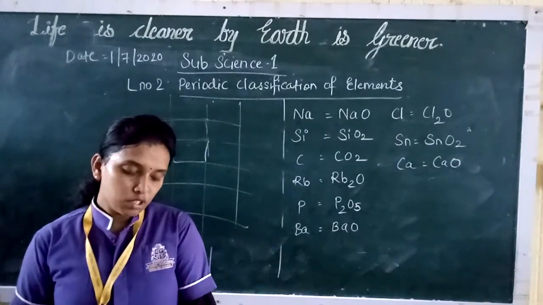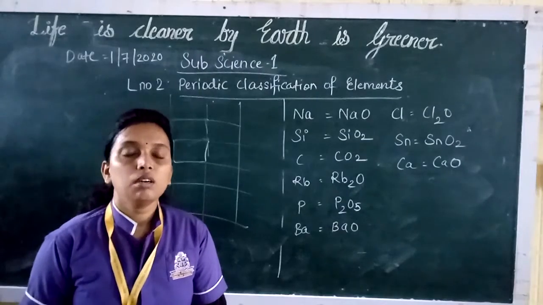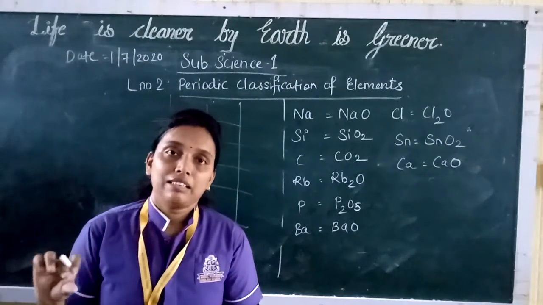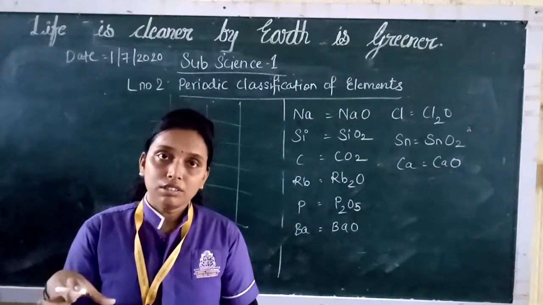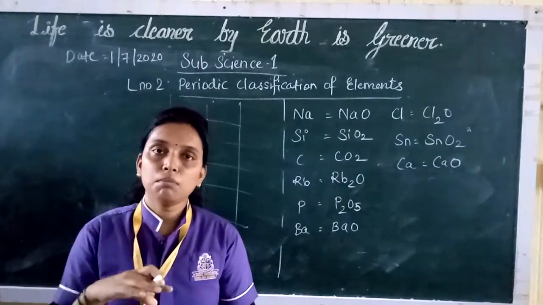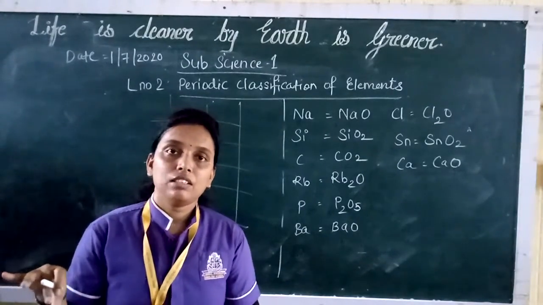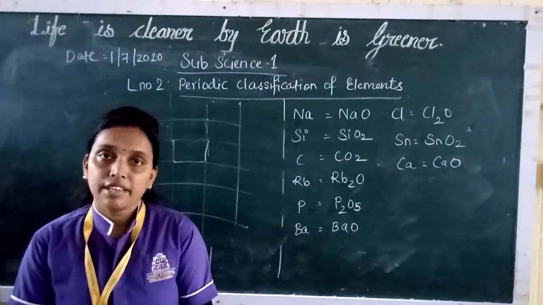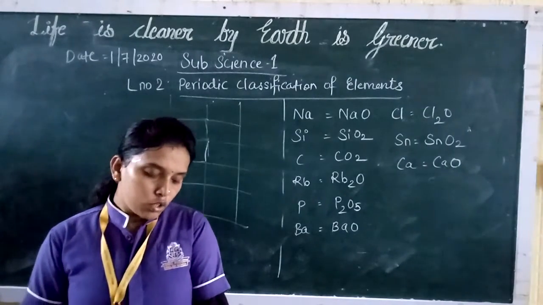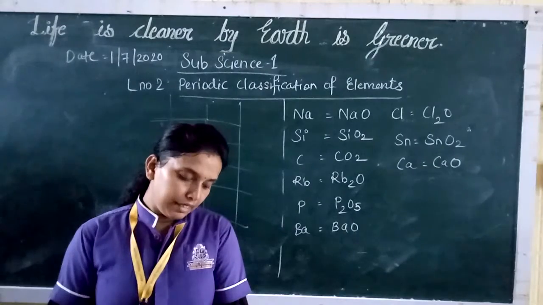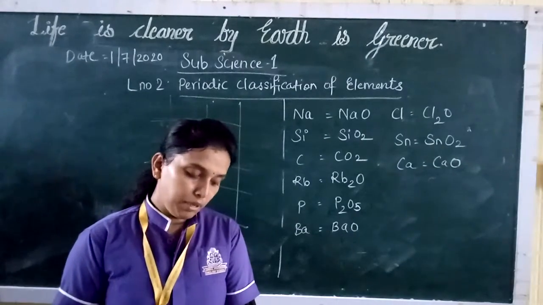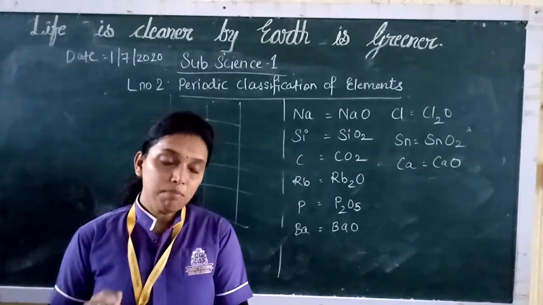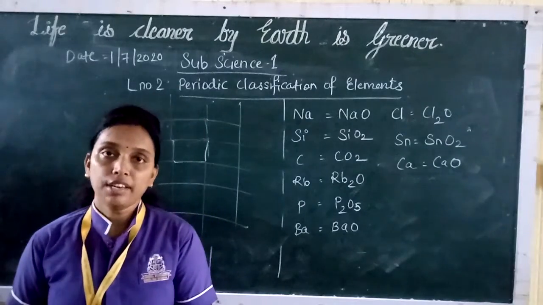Apart from these 7 rows, 2 rows are separately at the bottom of the periodic table. If you see page number 23, you will find there are 2 tables, the lanthanide and the actinide series. The upper elements and the below 2 series of lanthanides and actinides contribute to the total number of elements. There are 118 in the periodic table, including the 2 series. It means there are 118 places for the elements in the modern periodic table.